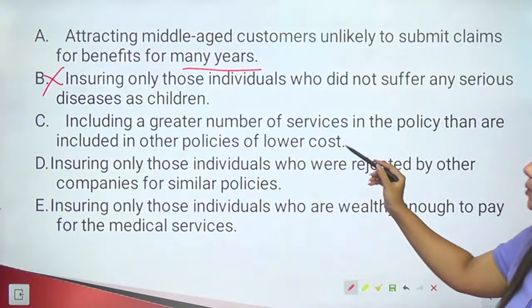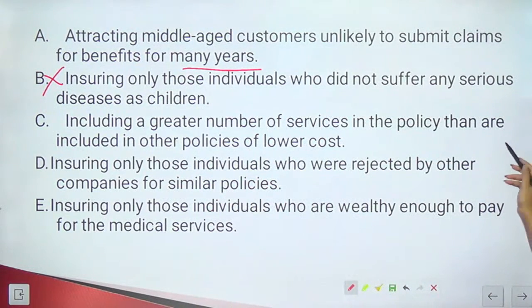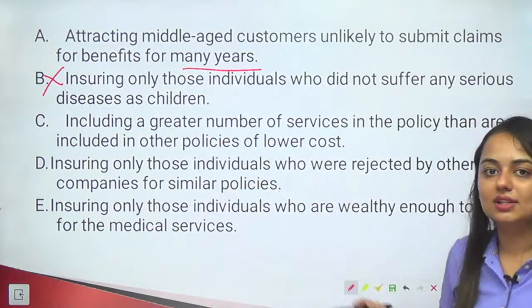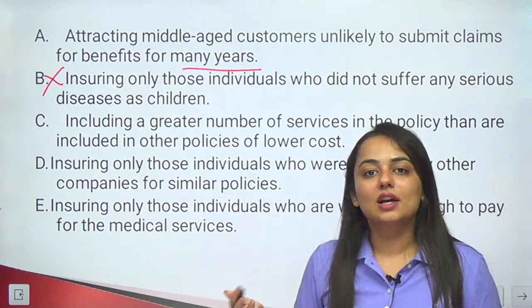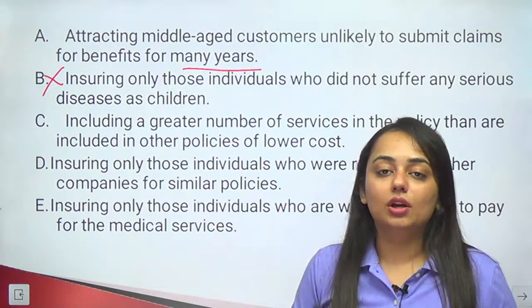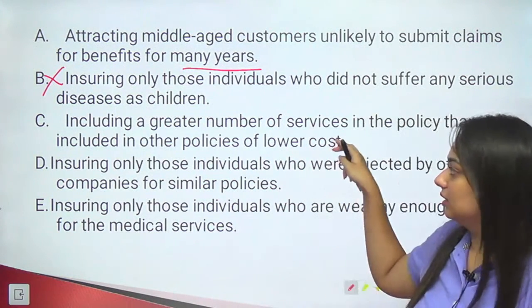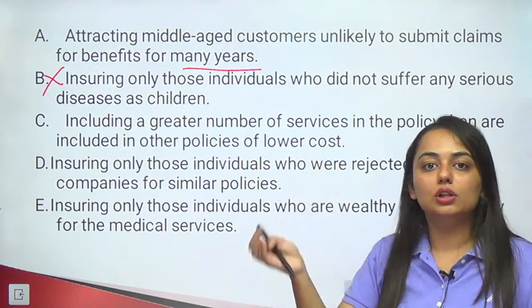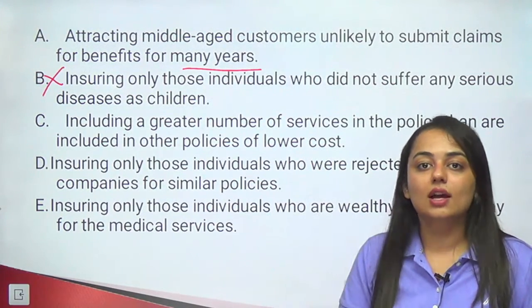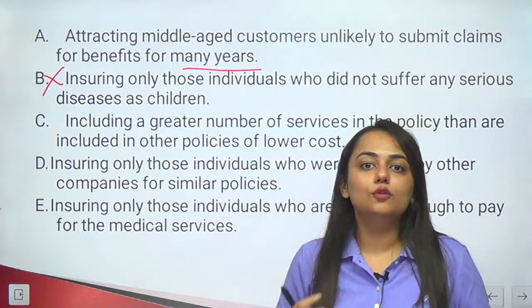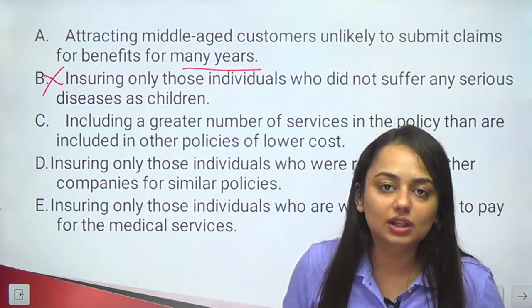Including a greater number of services in the policy than are included in other policies. The problem at hand is the company doesn't want to face losses, and here this particular option is talking about including even more services. This is even furthermore going to overburden the company.